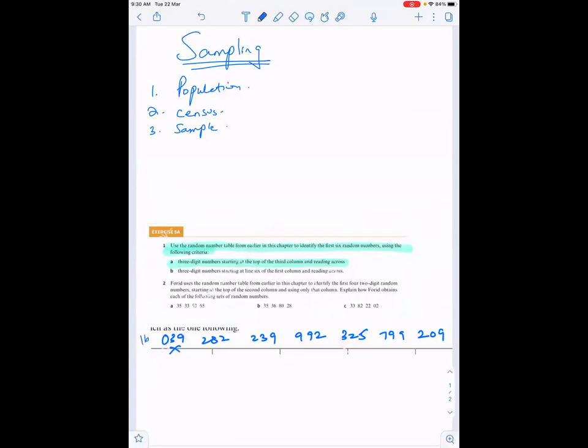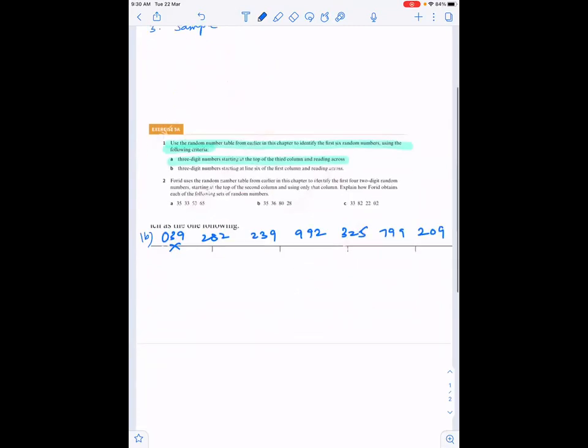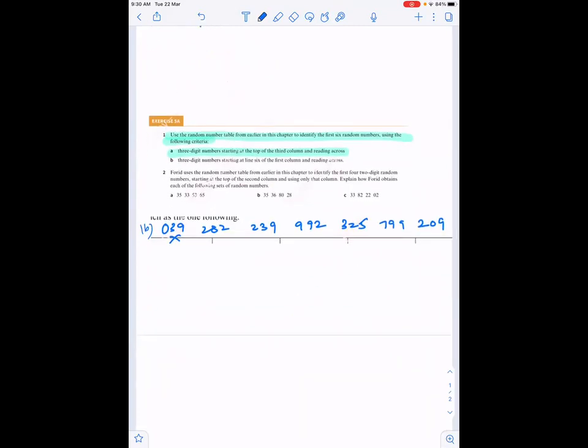This is question number 1 done. Then I'm doing question number 2. It says, use the random number table from earlier in this chapter to identify the first 4 2-digit numbers, starting at the top of the second column and only that column. The focus is on the second column. Explain how Fordyce obtains each of the following sets of random numbers.